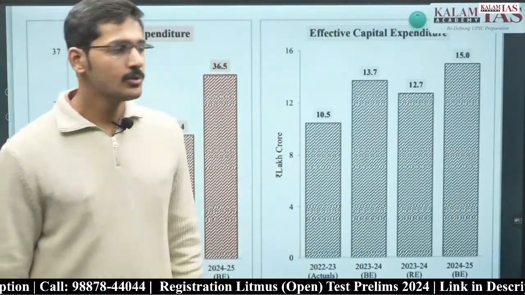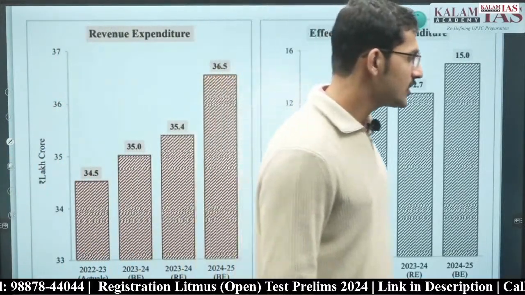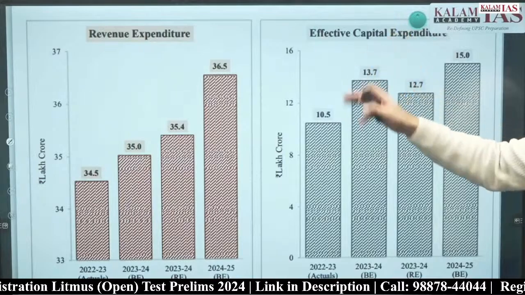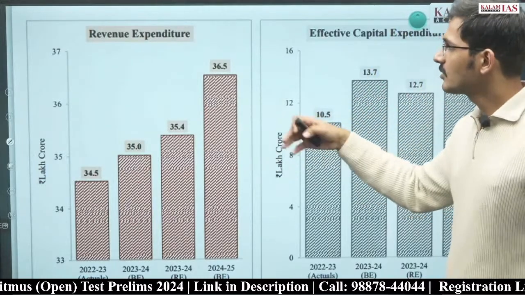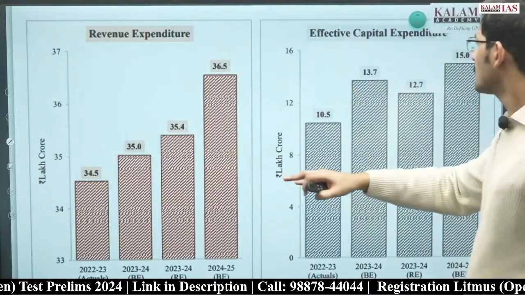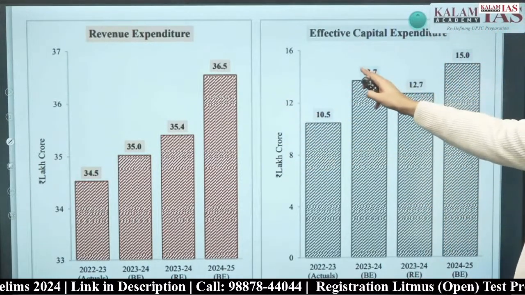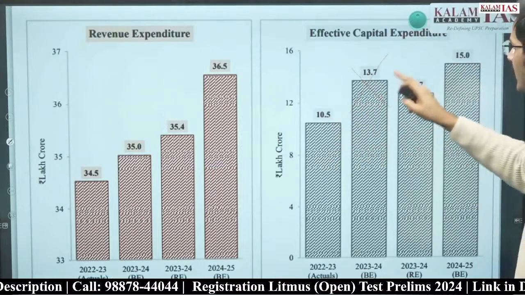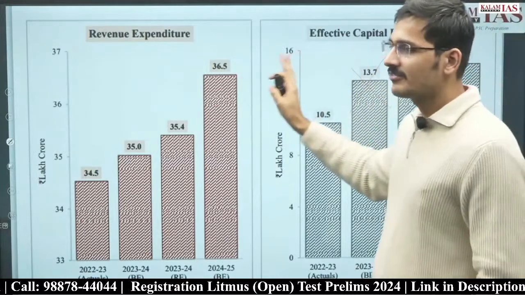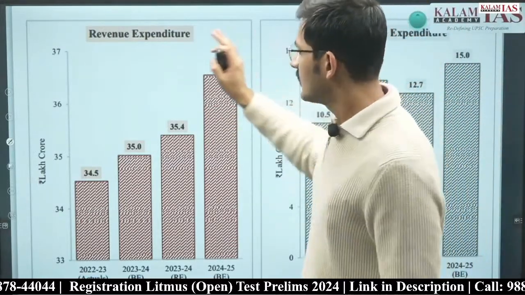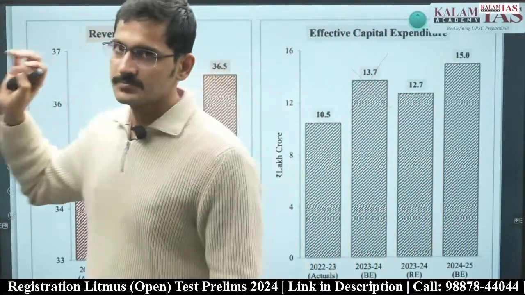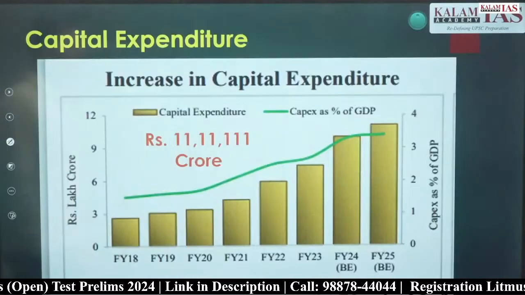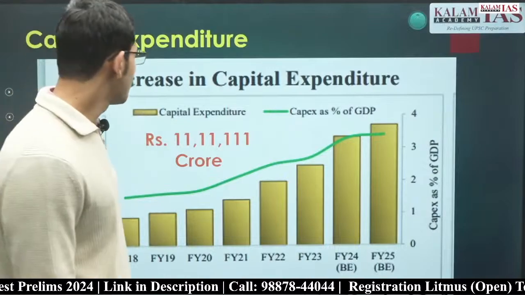Now next is revenue expenditure. First is revenue expenditure, and next is effective capital expenditure. What is effective capital expenditure? We have a separate slide on that, but just look at it: revenue expenditure is increasing and capital expenditure is also increasing. This one is a budgeted estimate, so we will not look at this one. Okay, so 10.5, 12.7, 15.0, effective capital expenditure is increasing in trend. Revenue expenditure is also increasing. Apart from that, again, you don't have to memorize any of the numbers given here. Just look at the graph, just look at the trend. That is more than enough.